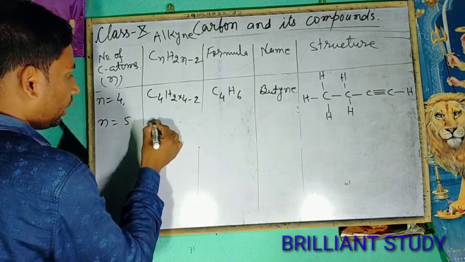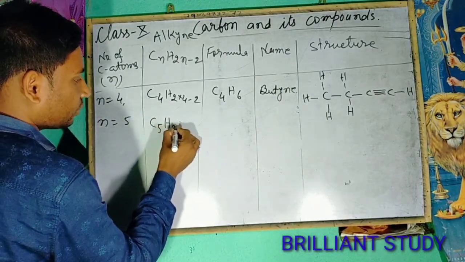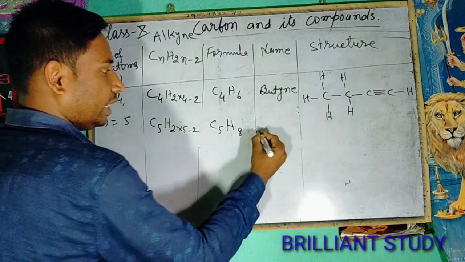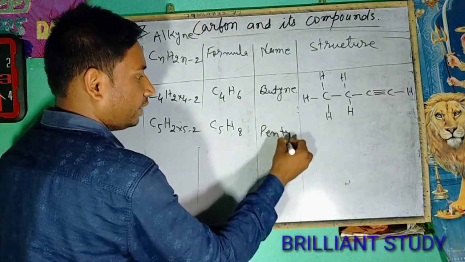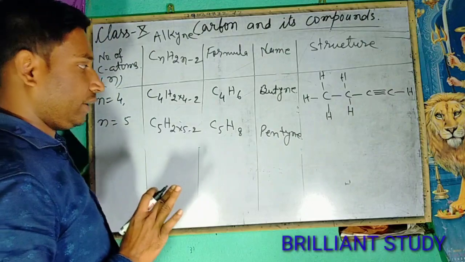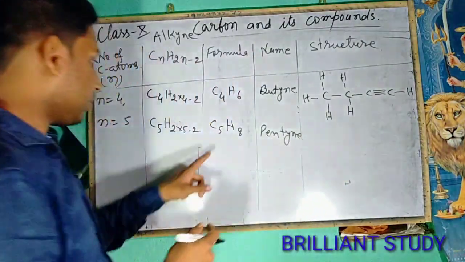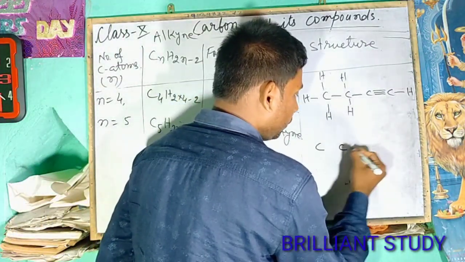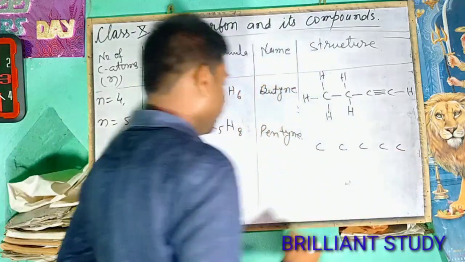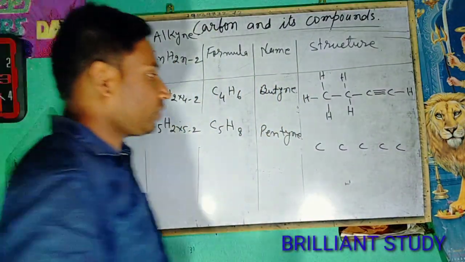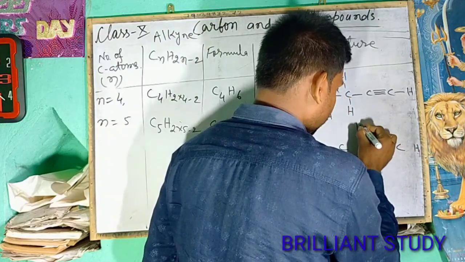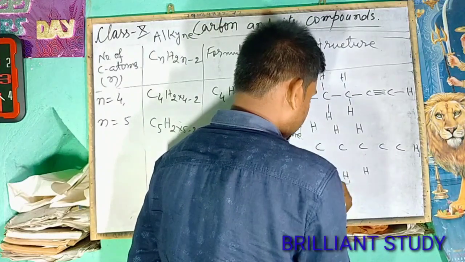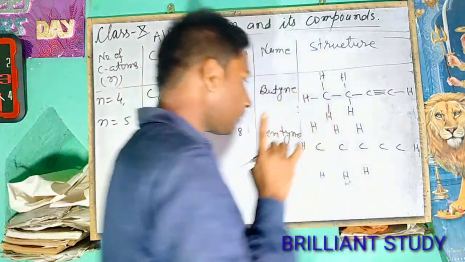For n equals to 5, C5H2 into 5 minus 2. That means C5H8. The name will be pent and YNE will be added and will be pentyne. For this, the structure will be according to this formula. There is number of carbon atoms 5, so it will be 1, 2, 3, 4, 5. The number of hydrogen atoms 8, so it will be 1, 2, 3, 4, 5, 6, 7, 8.